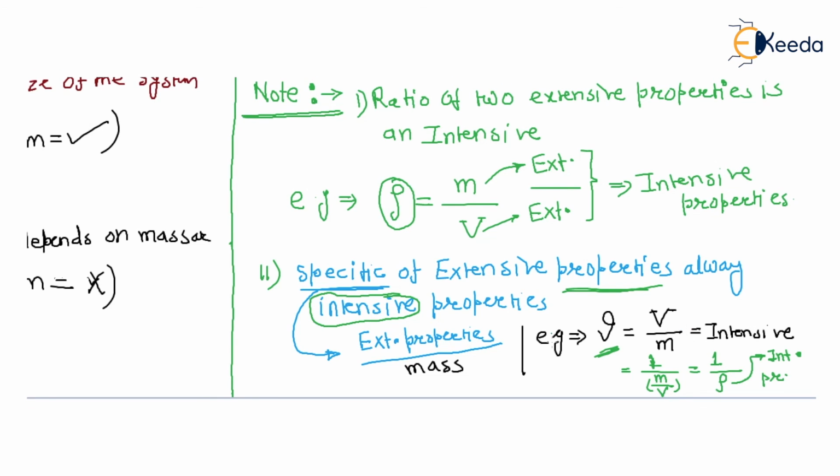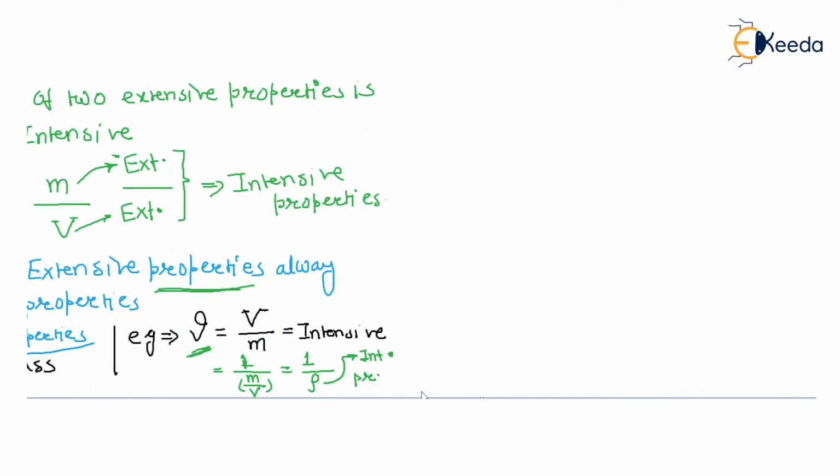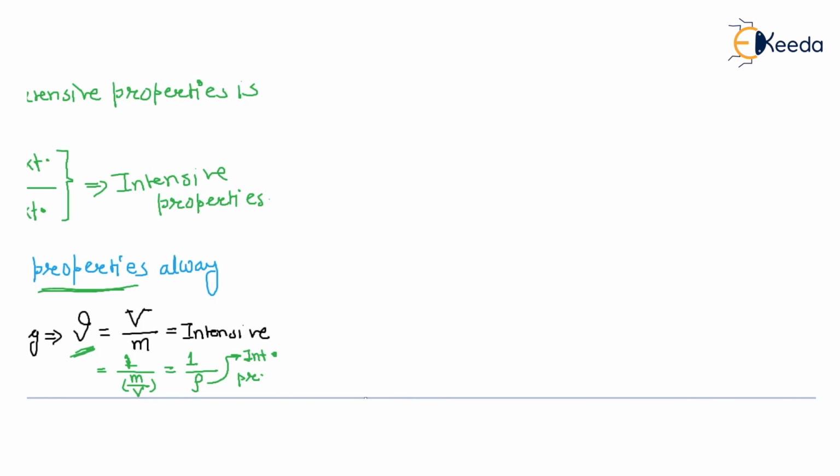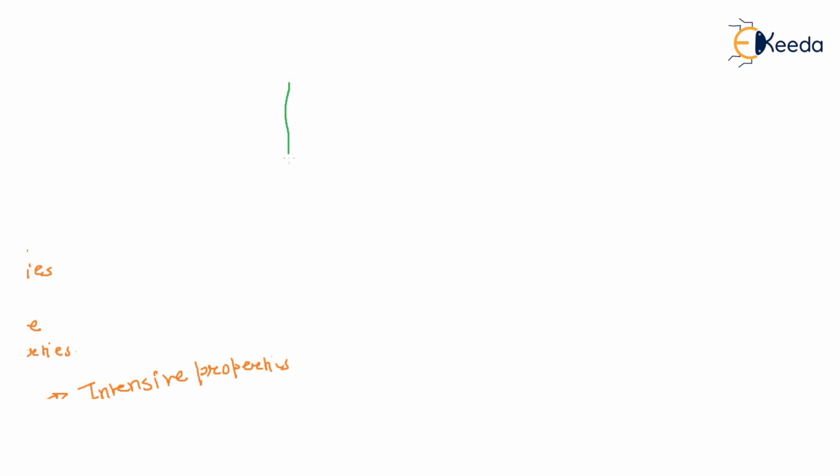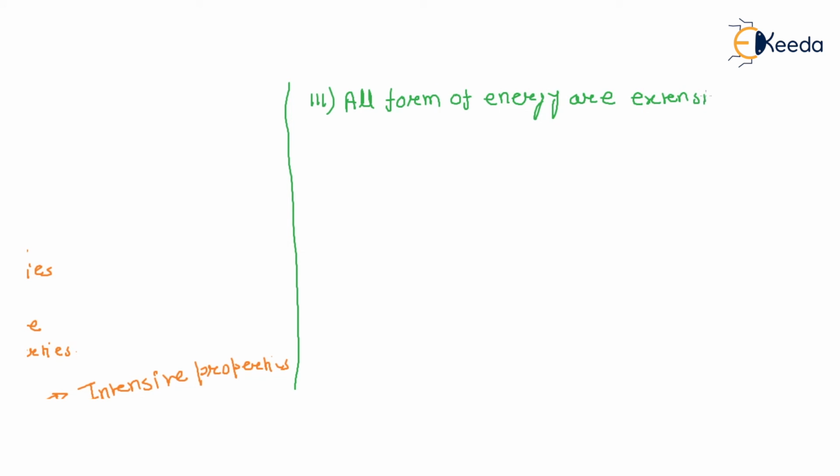Next, note number third: all forms of energy are extensive properties. Example, kinetic energy.